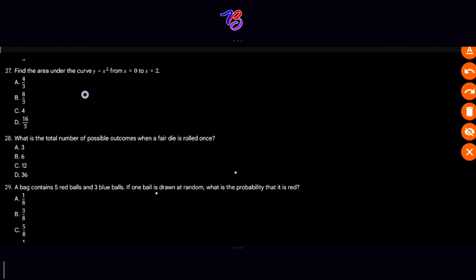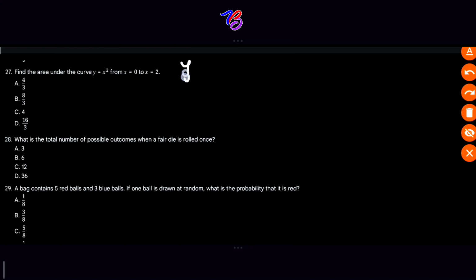27. Find the area under the curve y is equal to x raised to power 2 from x is equal to 0 to x is equal to 2. The area under the curve y is equal to f of x.